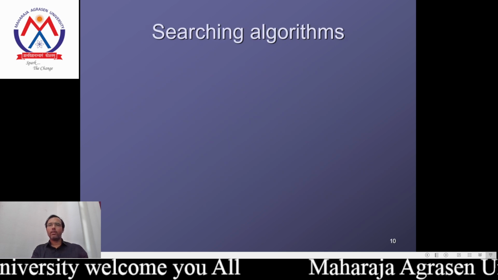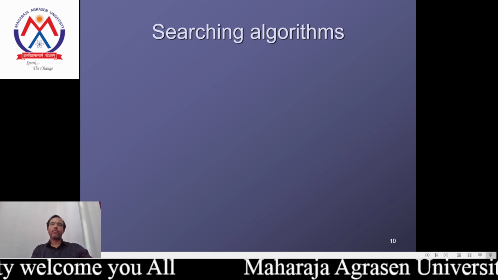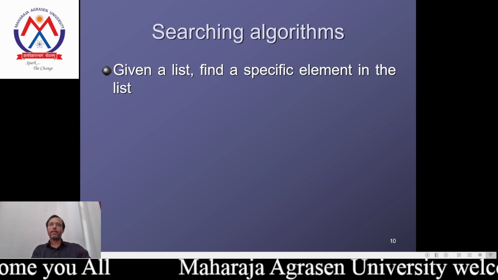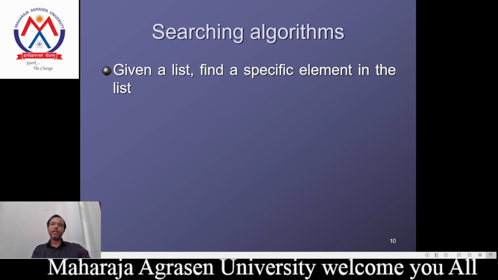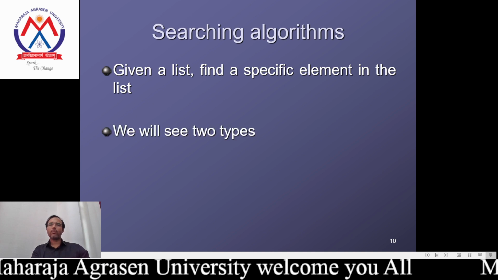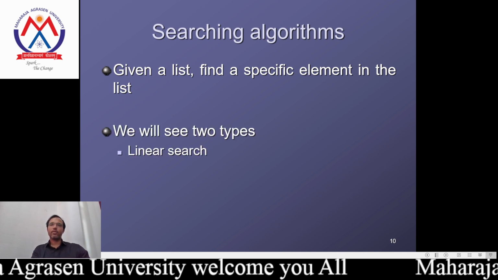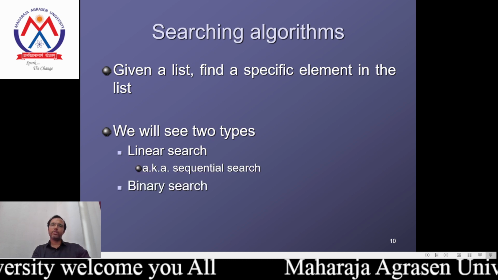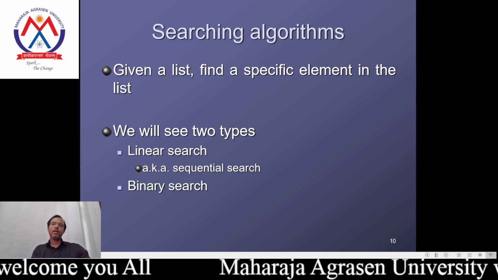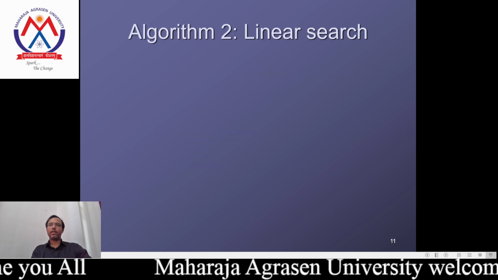In this way, we are making the algorithm. Now, for the first one, the searching algorithm, we are taking a list of elements and finding a specific element in the list. We will see two types: the linear search, or sequential search, for example, and the binary search.